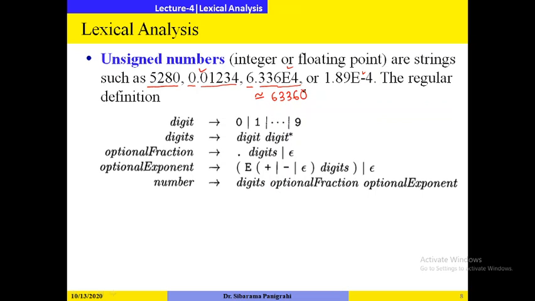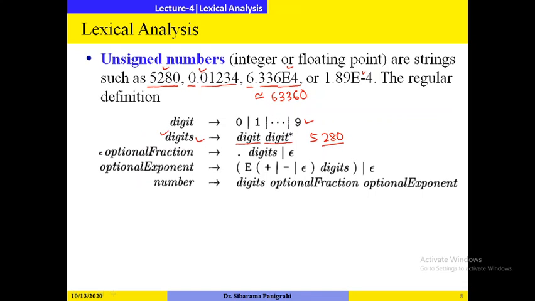In order to represent this through a regular expression, we will start from digit. Digit may be represented as 0, 1, dot dot dot 9; it may be any symbol from 0 to 9. Then digits is nothing but it will start with a digit, then it will consist of any combination of digits. Let me start with this one. It starts from 5. Then it contains the combination of 0 to 9, that is 280. So this is the regular expression for digits.